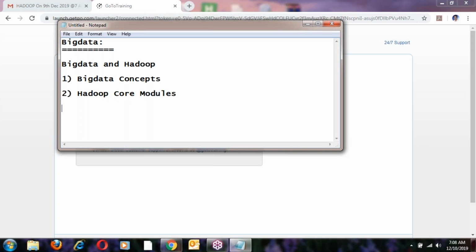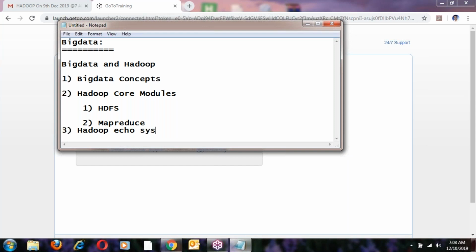In core modules, the first one is HDFS, the second one is MapReduce. After finishing this, the third topic is Hadoop ecosystems.